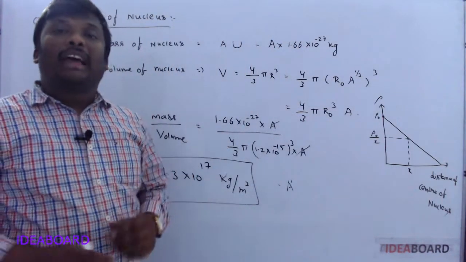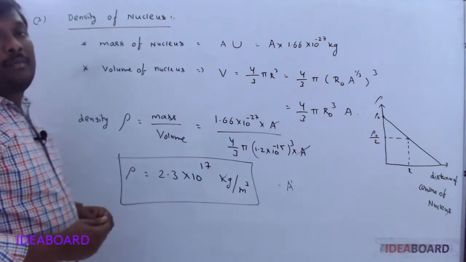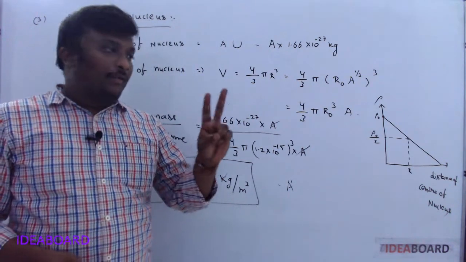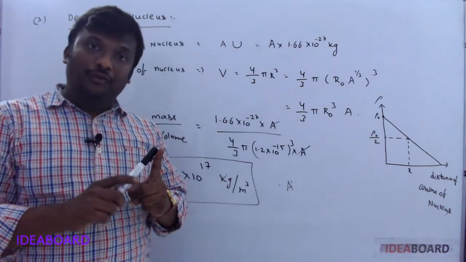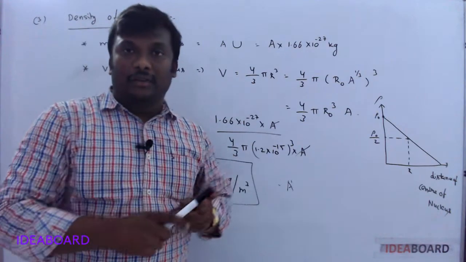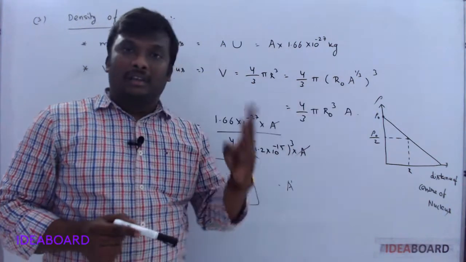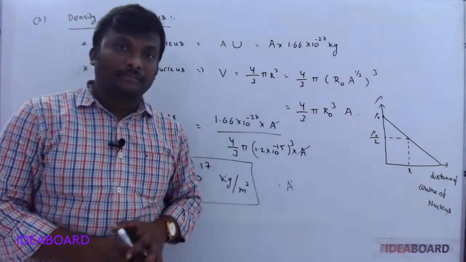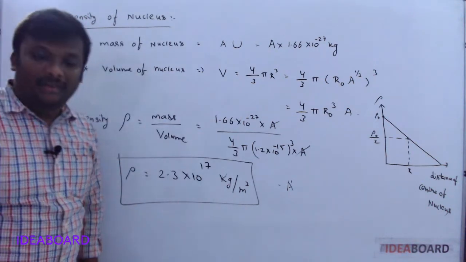This is found experimentally. So these are the 3 properties of nuclei: charge, radius, density. Nuclei always have positive charge. The radius of the nuclei is R is equal to R naught into A power 1 by 3. The density of the nuclei always remains the same for all nuclei. Okay, keep in mind. Thank you.